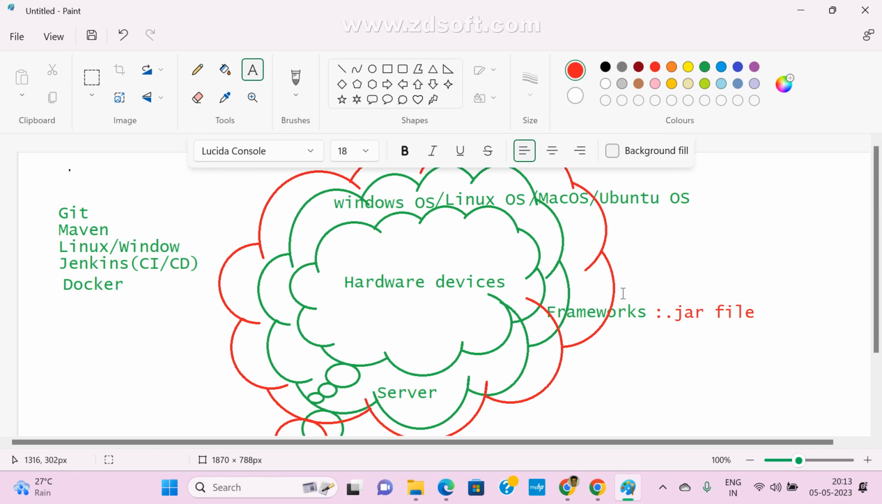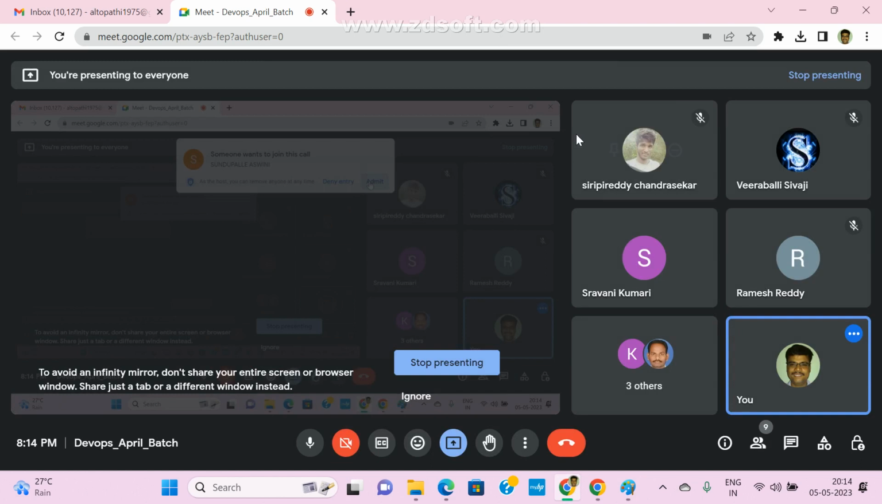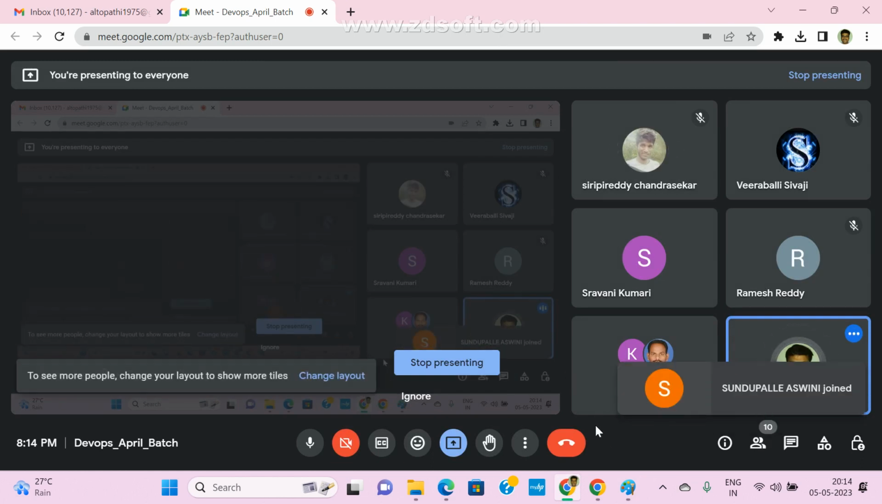If you use that jar file, there's no need to implement it from scratch. They have already implemented something, and with the help of that framework we can easily implement whatever we want based on our requirement. Got it? Yes, sir.